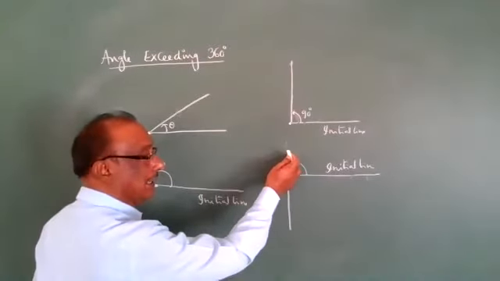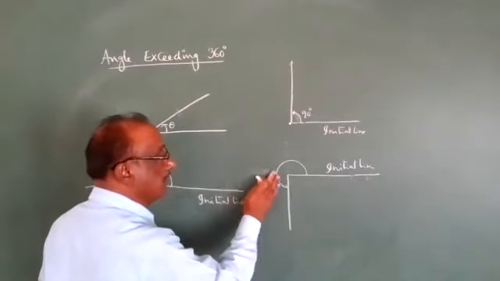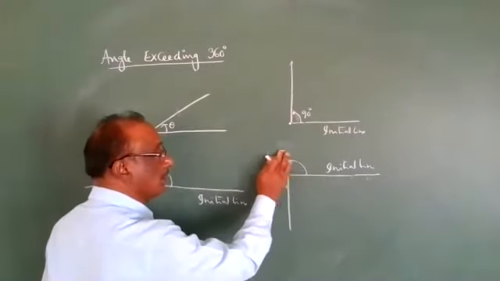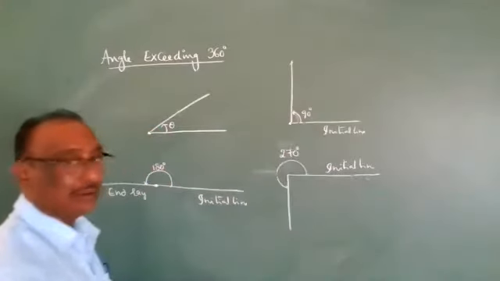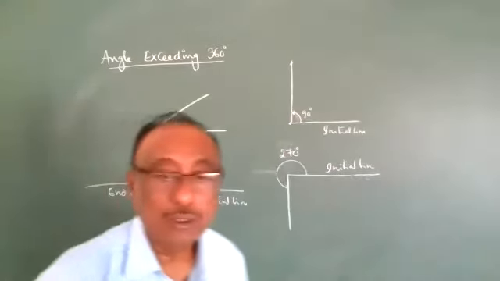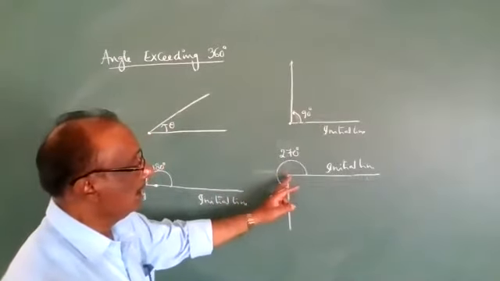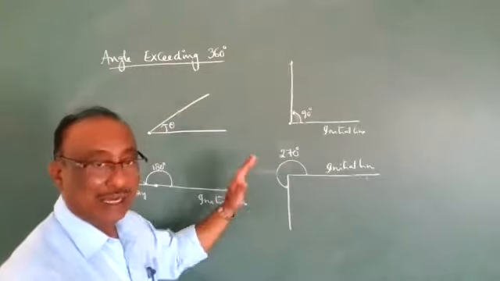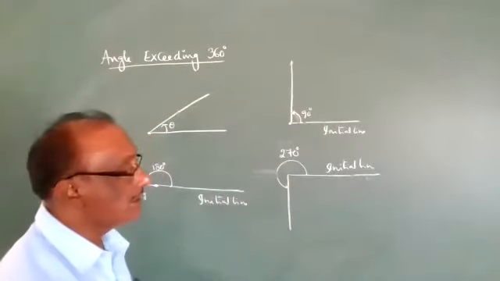So 0, 90 plus 90 is 180, 180 plus 90 is 270 degrees. Very good, Afzal. So 180 plus 90 is 270 degrees.